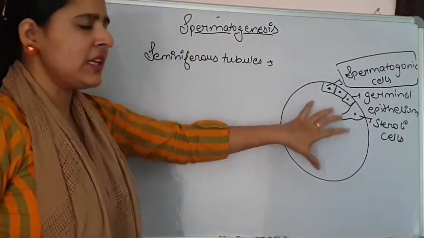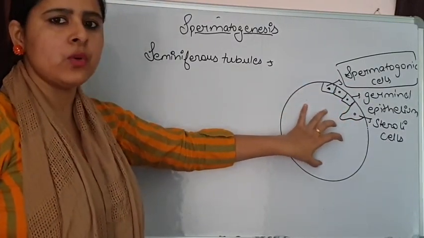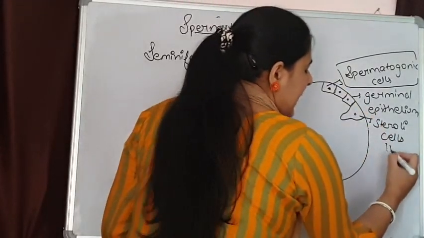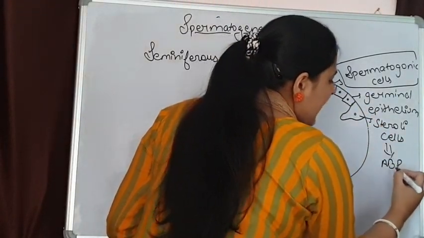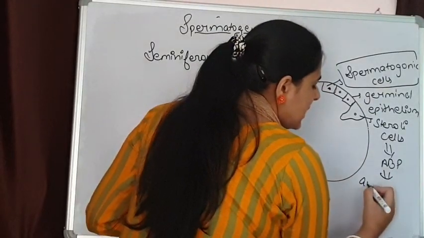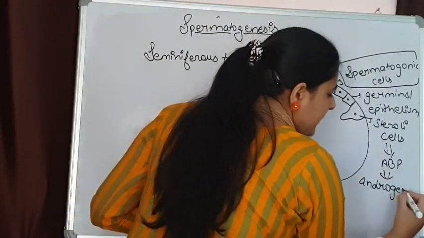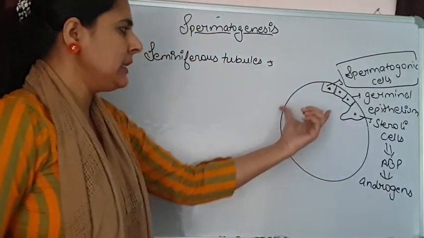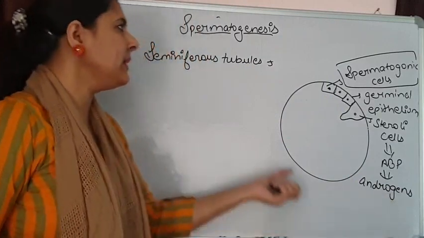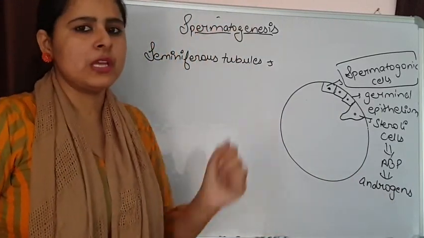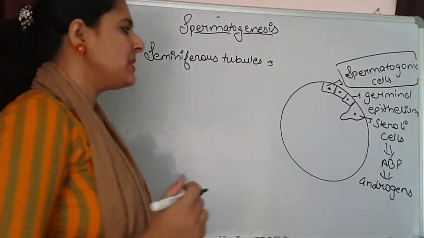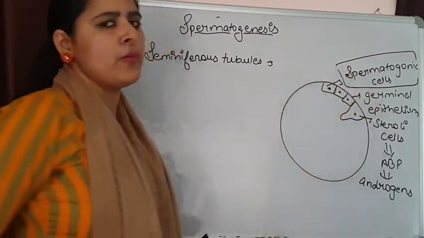They provide nourishment to the developing spermatozoa, plus they produce some hormones like ABP, androgen binding proteins, and these maintain the level of androgens, testosterone, in the seminiferous tubule, because the level of androgen is very important in the process of spermatogenesis. So they are helping the spermatogonic cells in the process of sperm formation.